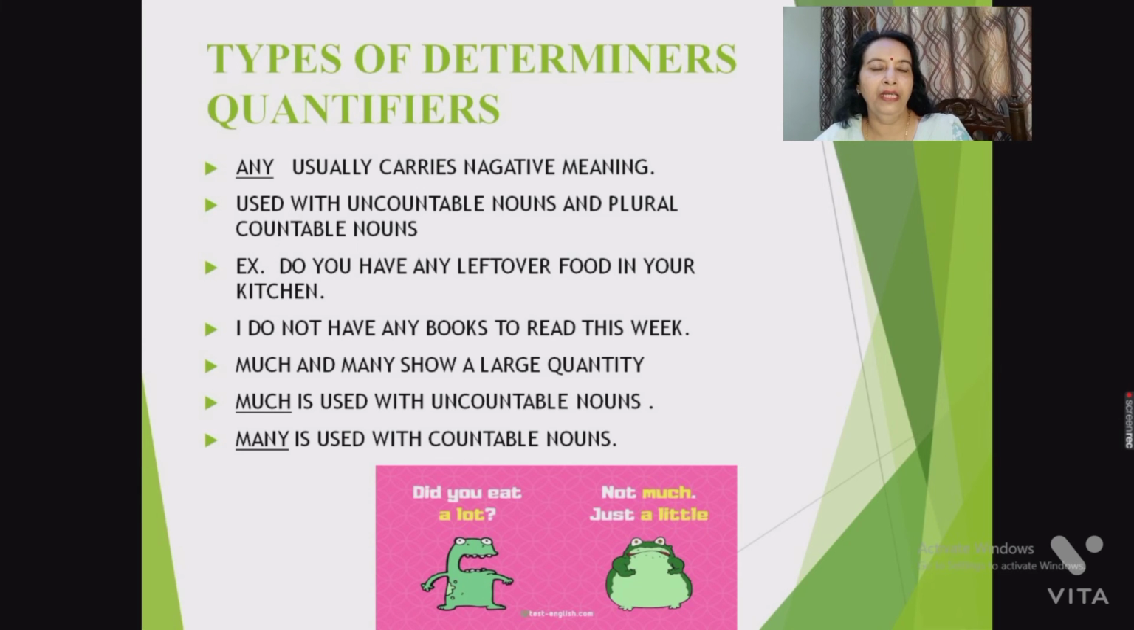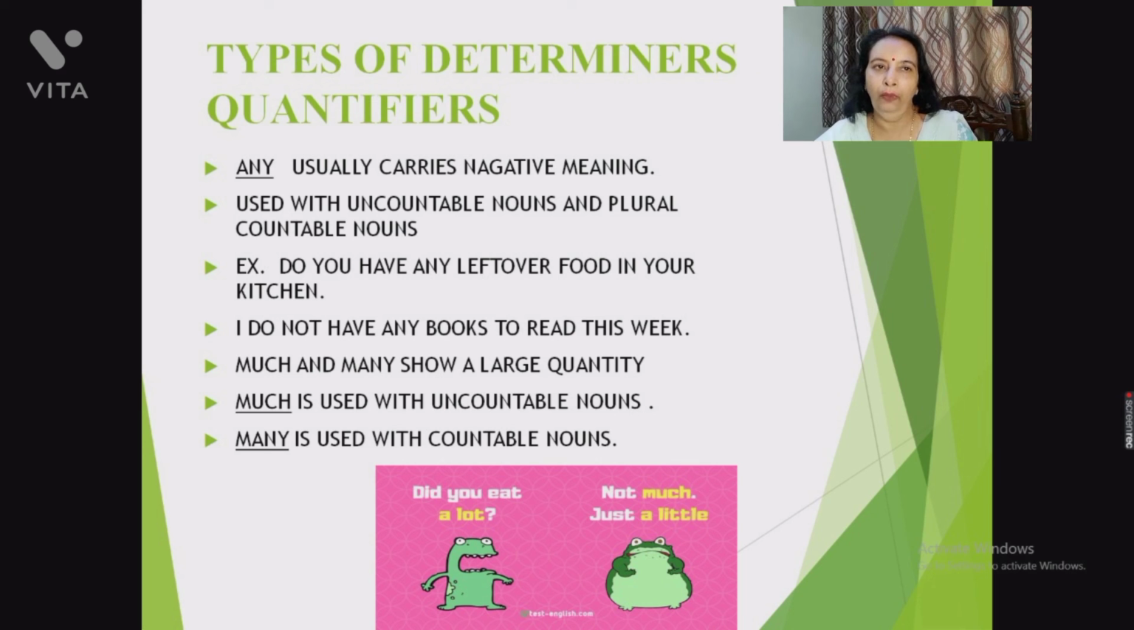Another quantifier is any. It carries negative meaning. Used with uncountable nouns and plural countable nouns. For example, do you have any leftover food in your kitchen? Here, I don't have any books to read this week. Here, books are countable noun and food uncountable noun.